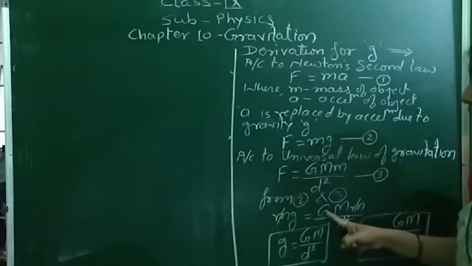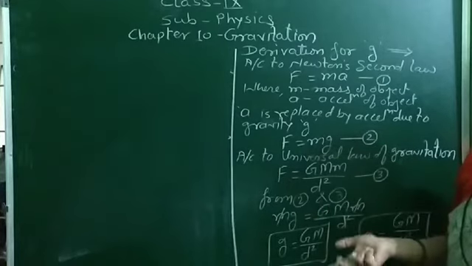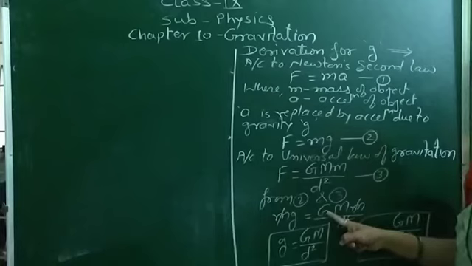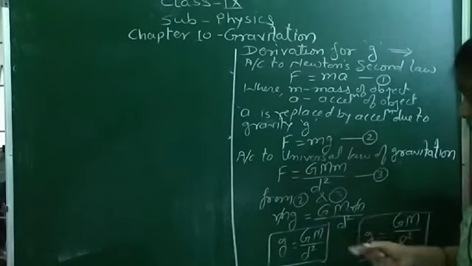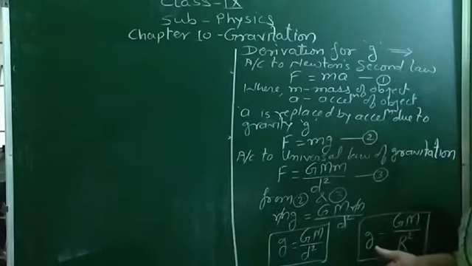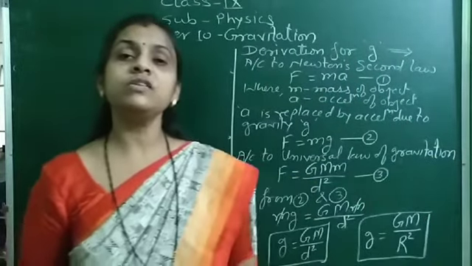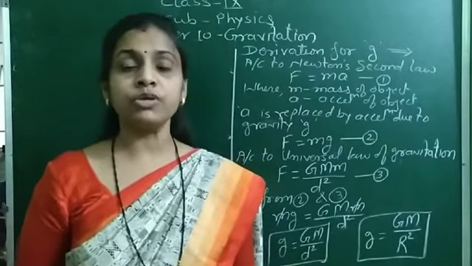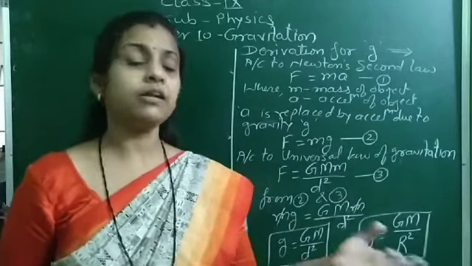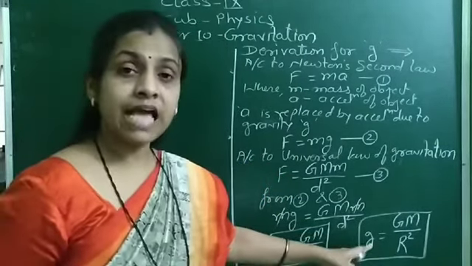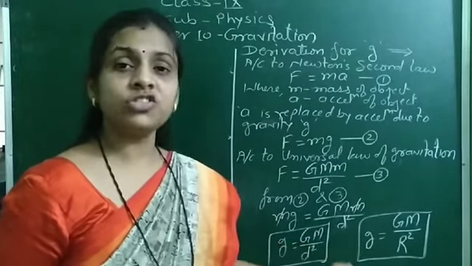Wherever you consider any planet, this universal gravitational constant remains the same. But the value of g is different for Earth, different for Moon, different for Jupiter, Mercury, Saturn. So as we change the planet, the acceleration due to gravity changes.